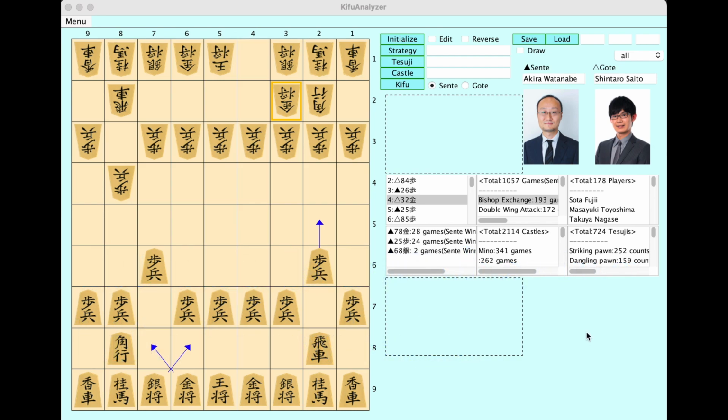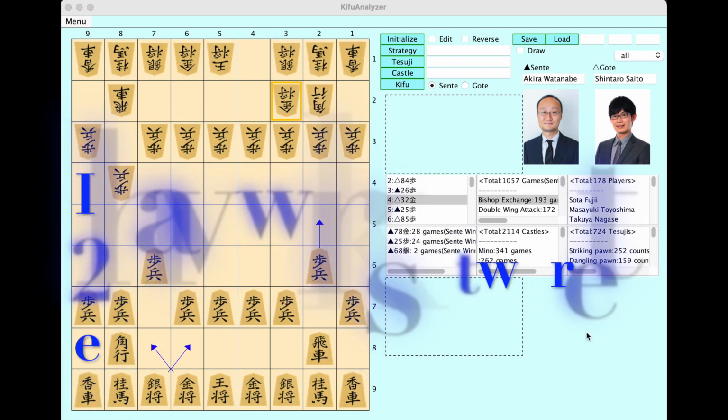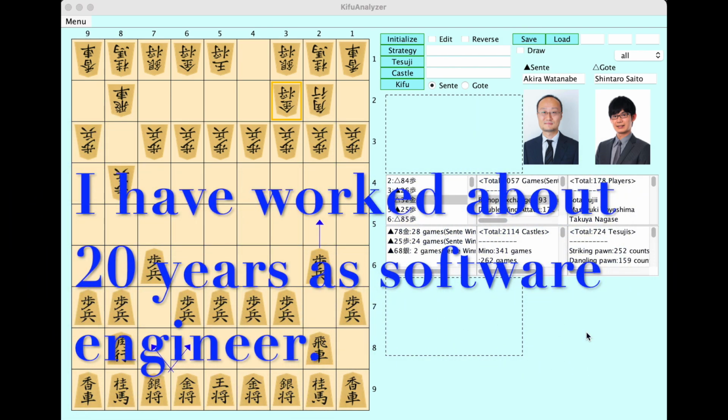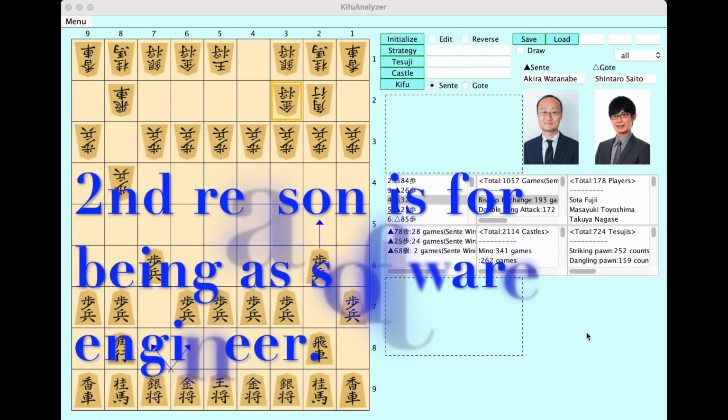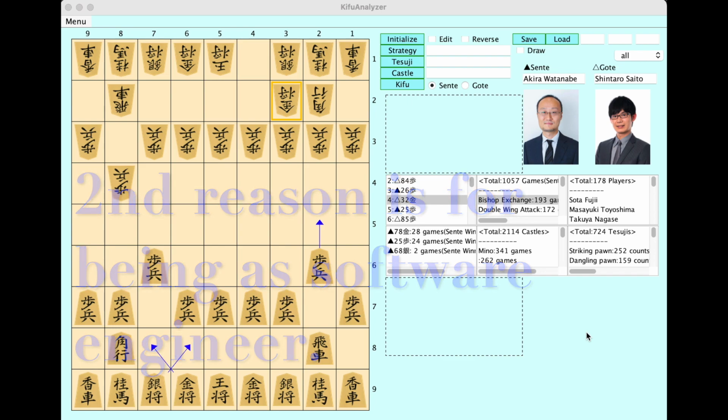And the second reason is I have been a software engineer, so sometimes I want to create software, even if there are already many similar programs. So it's just from a software engineer.